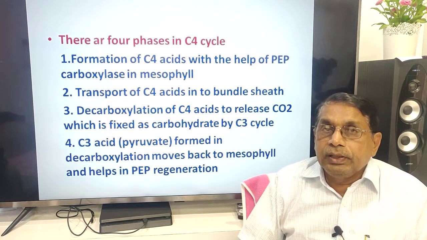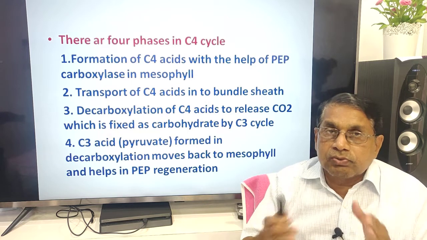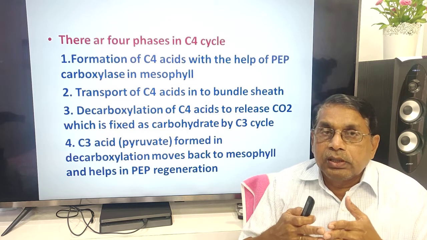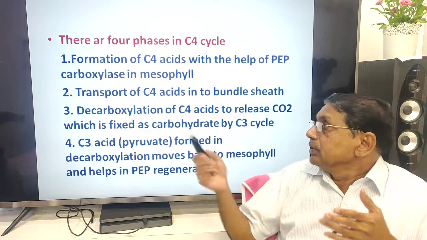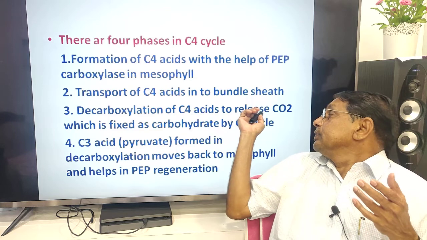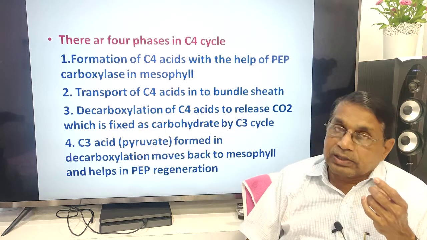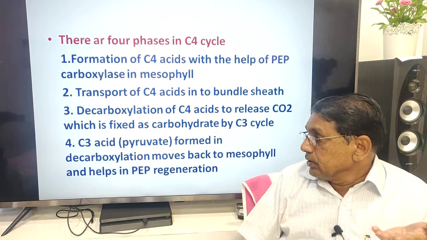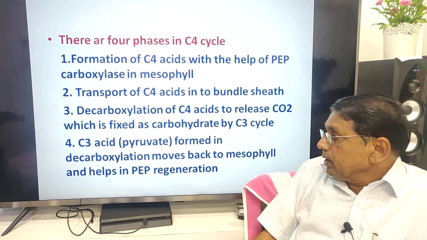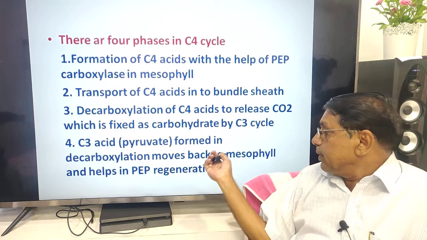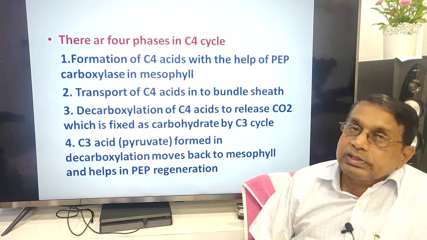Decarboxylation means coming out of the carbon dioxide. Suppose one compound gives rise to carbon dioxide, that is called decarboxylation. Decarboxylation of C4 acids releases carbon dioxide, which is fixed as carbohydrate in the C3 cycle, just like the C3 cycle. The C3 acid pyruvate formed in decarboxylation moves back to the mesophyll and helps in PEP regeneration.